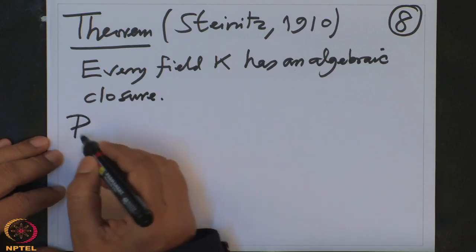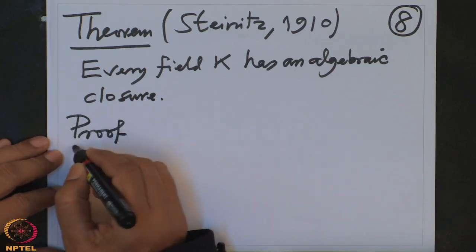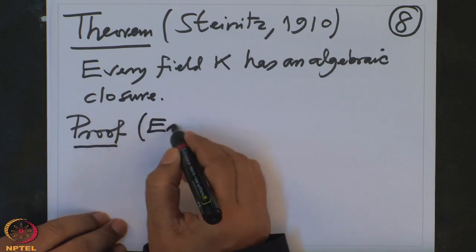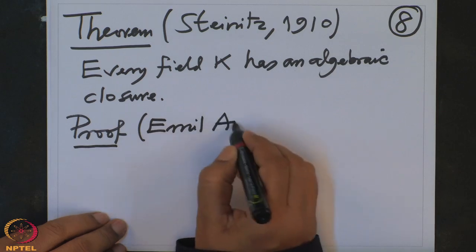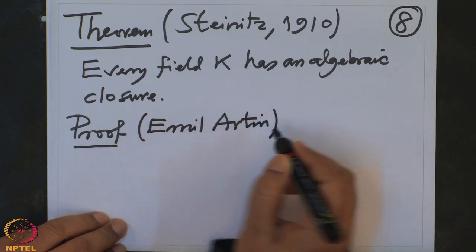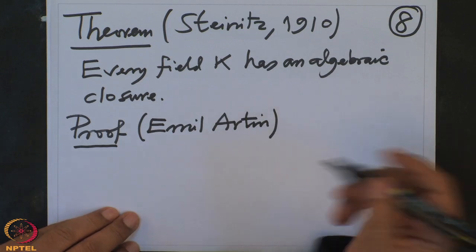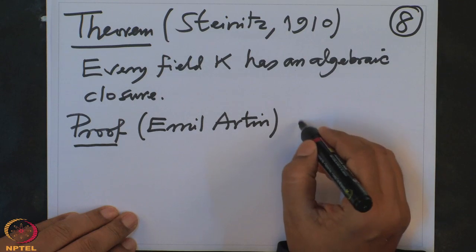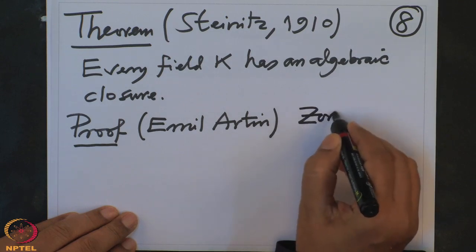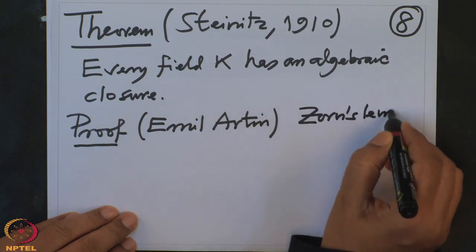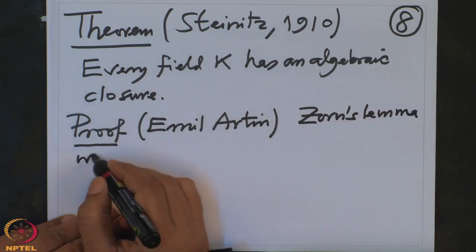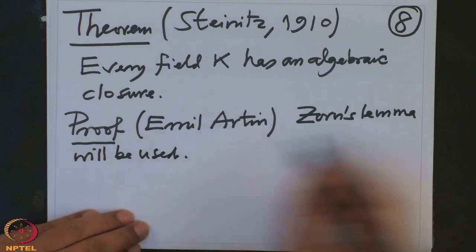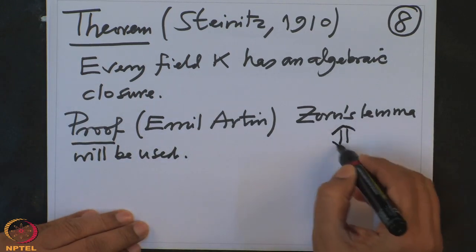Proof. As I said, the same proof, but this is an arrangement from Emil Artin. And what we will use is the so-called Zorn's lemma. Zorn's lemma will be used in this proof. So we know Zorn's lemma, which is equivalent to the axiom of choice.